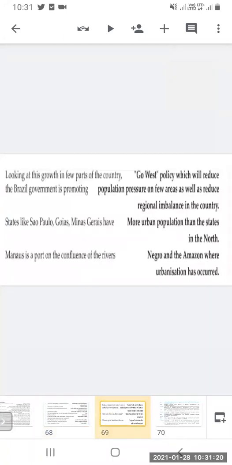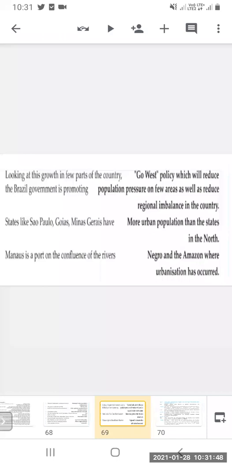Now, looking at this growth in a few parts of the country, the government has started the Go West policy, which will reduce the population pressure on a few areas as well as reduce regional imbalance in the country. So this will help to reduce the imbalance and also the pressure on the areas which are more populated.